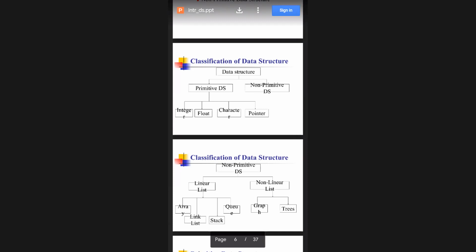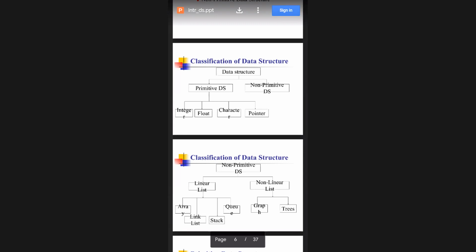When I come to non-primitive data structures, it consists of graphs and trees. So these all come under non-primitive data. You know already, in the last class we discussed what is integer type, float type, character type. And pointers I will tell you later.